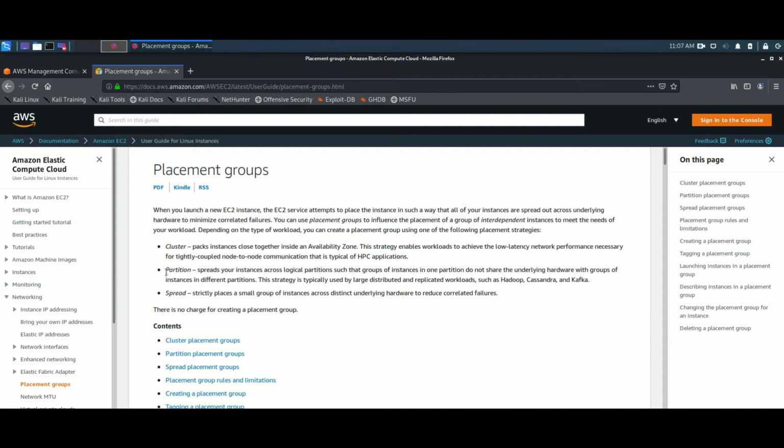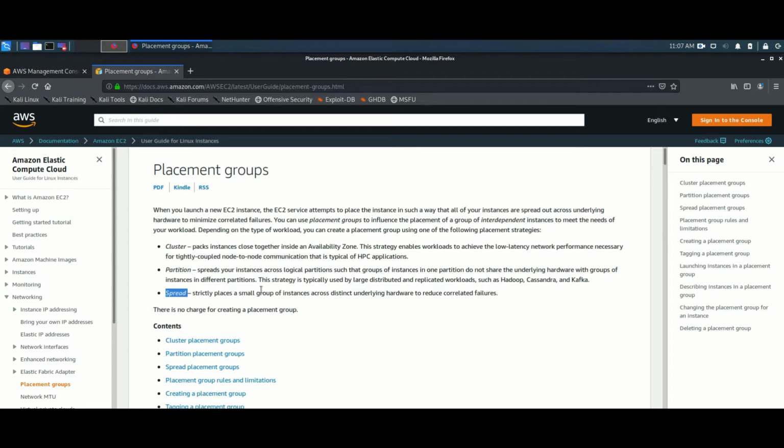Okay, so we have partition, and a version two, which is spread. Let me explain spread first. What is the loophole of cluster? In a cluster, if one hardware fails, our entire business goes down, right? All the instances are placed on one hardware, so if that hardware goes, our business will be down for that period until the hardware is up and running.